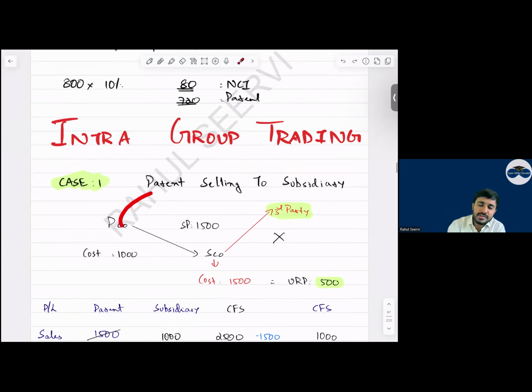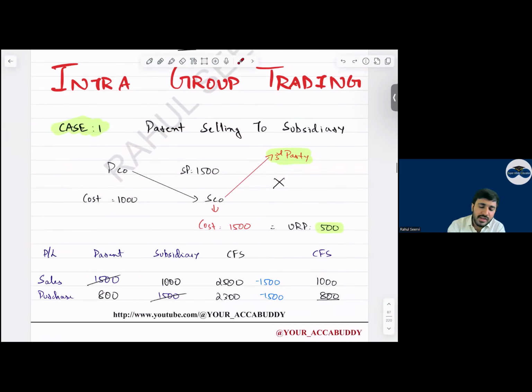Now, parent company selling to subsidiary. So the parent company has recognized sales, and the subsidiary company has recognized purchases in cost of sales. So what will we do? What is the first adjustment? Remove from the consolidated revenue and consolidated cost of sales the entire transaction amount. And which company has recorded the URP? Parent company is selling, so the parent company has recognized the URP. Yes, sir. If the parent company has recognized the URP, everyone, will it have one hit or two hit?